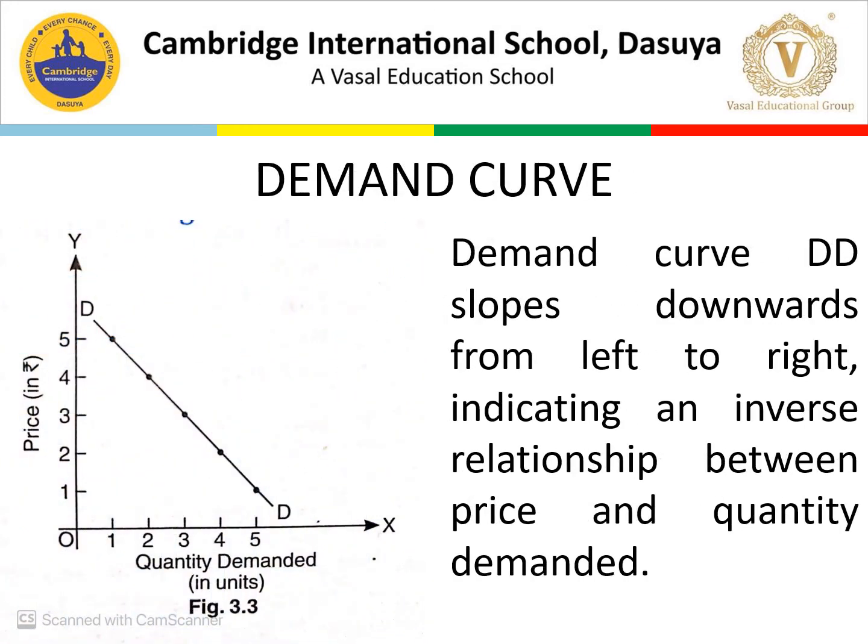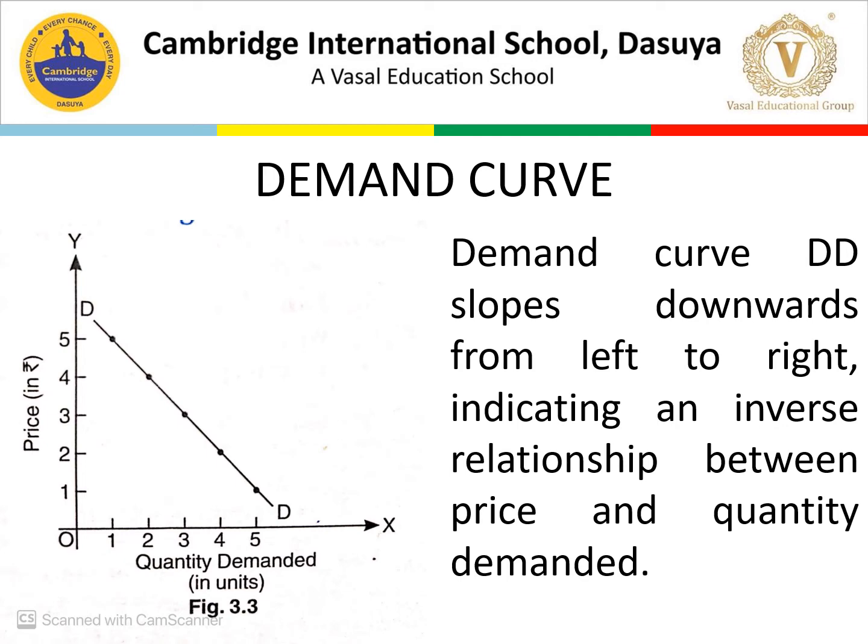Next, after demand schedule, we have demand curve. So we have to note it down. This is going to be the fourth point when we have to explain any law. So for explanation of any law, we have to keep all these points in our mind. The first thing was statement of a law, then assumptions, then third is demand schedule, then demand curve. So here we are going to represent the demand schedule in the form of a demand curve, which is the graphical representation of the demand schedule. So what we are just seeing here, you can see the demand curve always slopes downward.